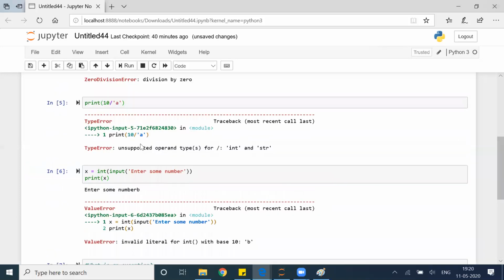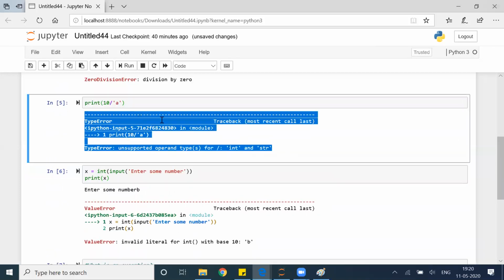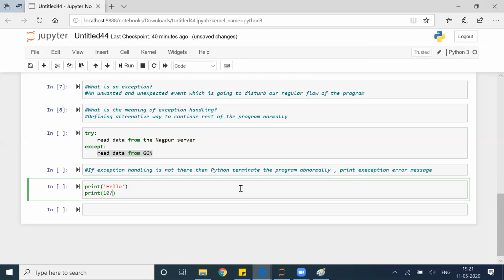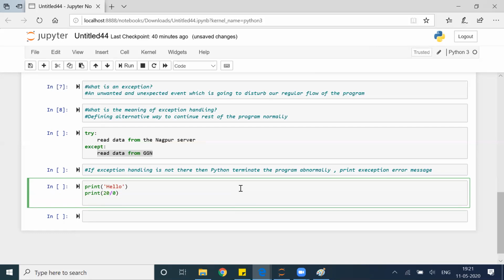If you remember here, these are what? These are the exceptions raised by Python. Now I don't want this error. For example, let's take a very small example. Print hello. After that, print 20 divided by 0. Print hi. Now my question is, out of these three lines, what all lines will work?